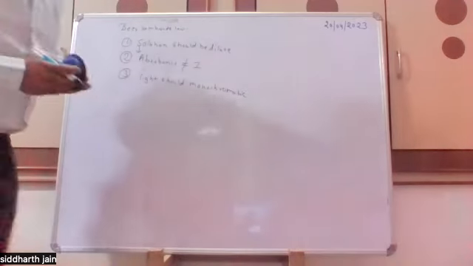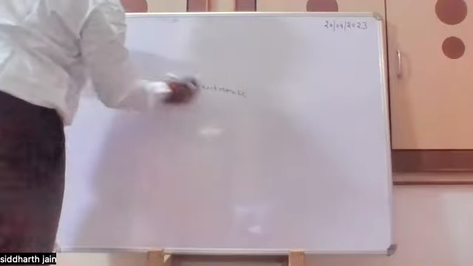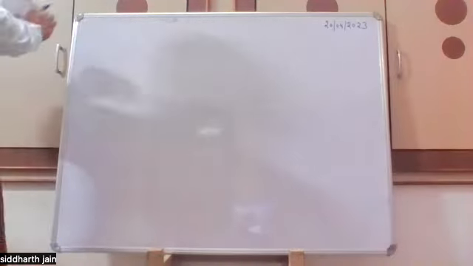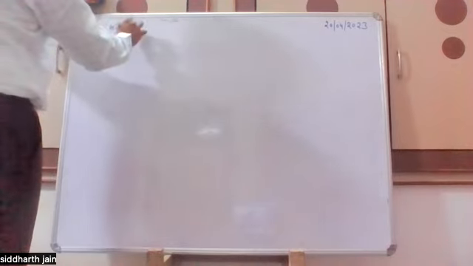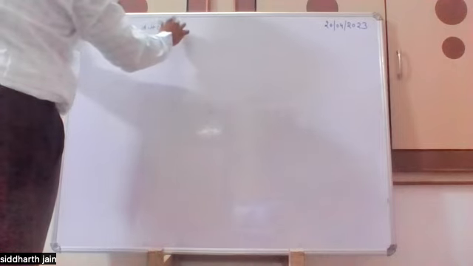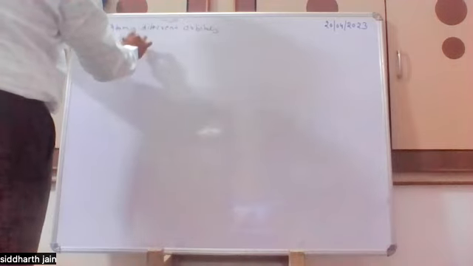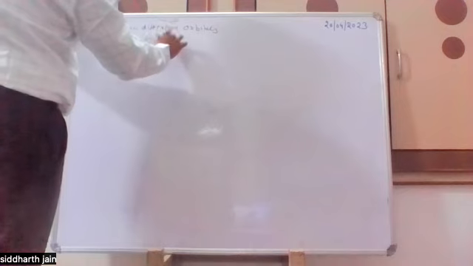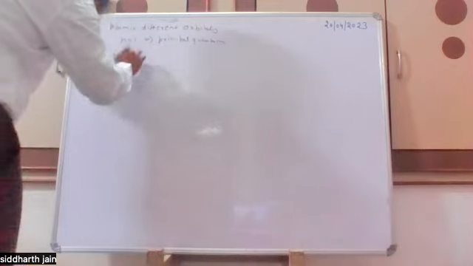What are electronic transitions in UV visible spectroscopy? Sir, since we know from the atomic structure that there are many different atomic orbitals present, for example, n equal to 1 according to the principal quantum number. So if we represent the atomic orbitals, we can write like this.